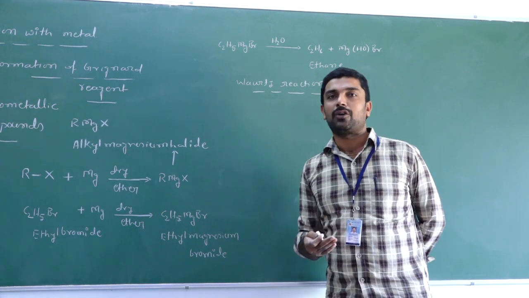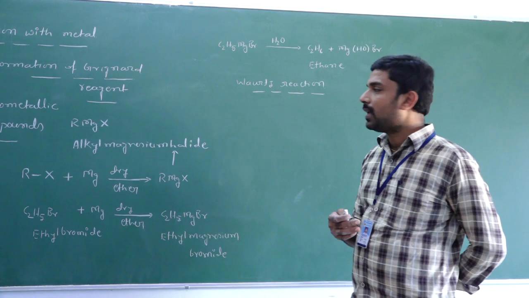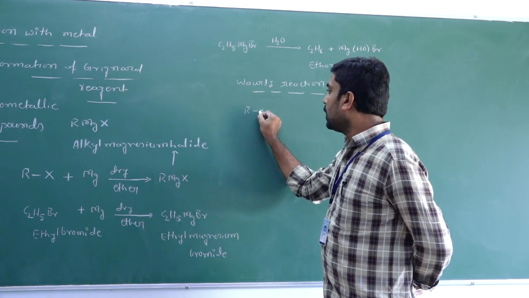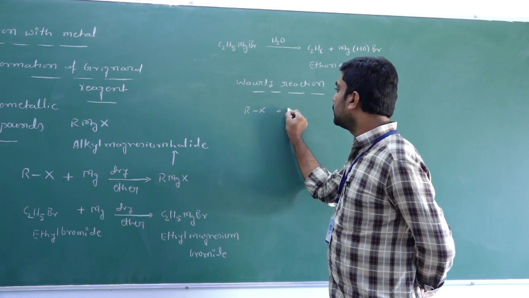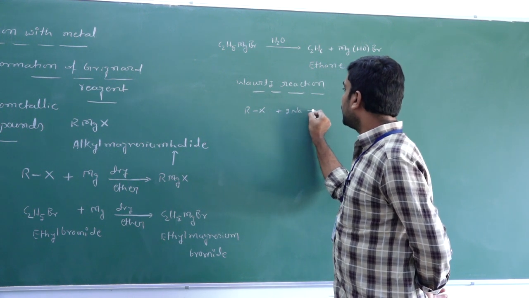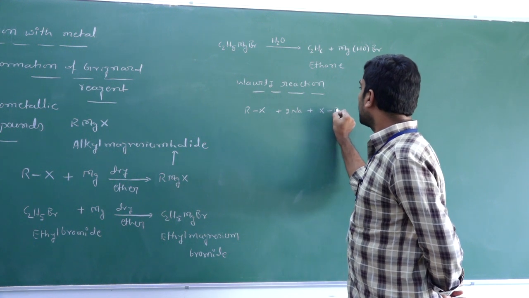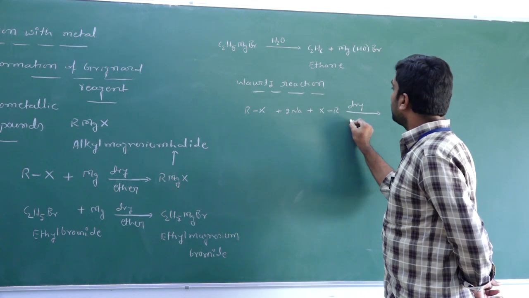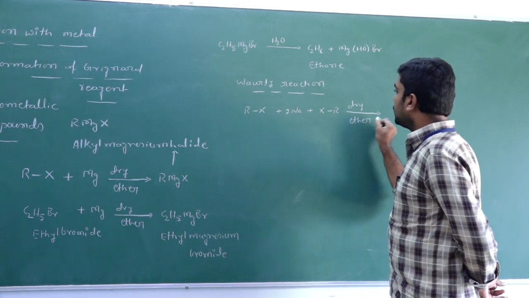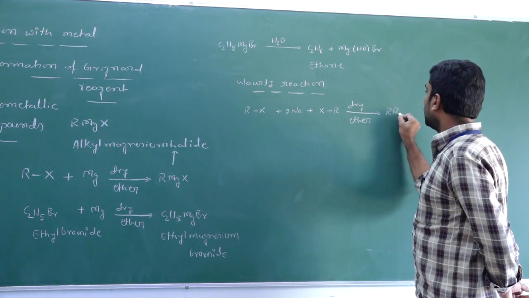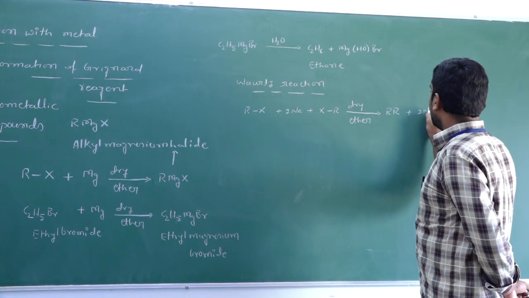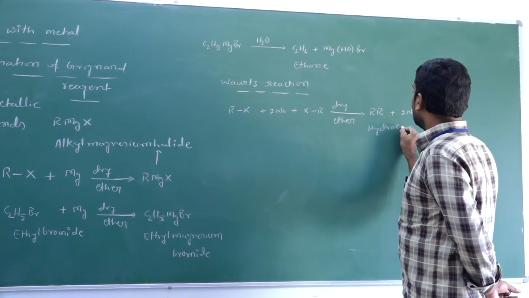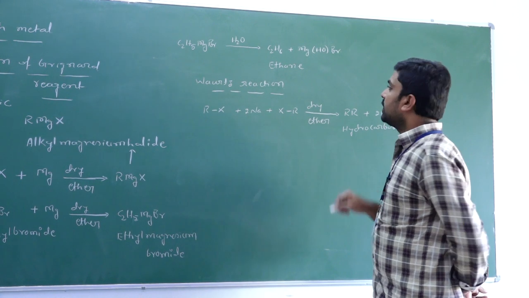So by reacting alkyl halide with sodium metal in dry ether, we get a hydrocarbon and sodium halide. We get a hydrocarbon. This reaction is called what?